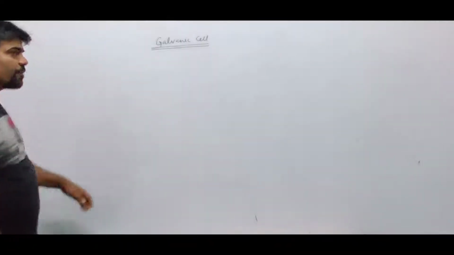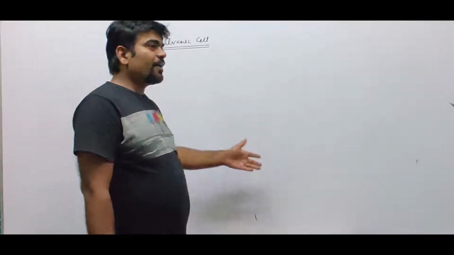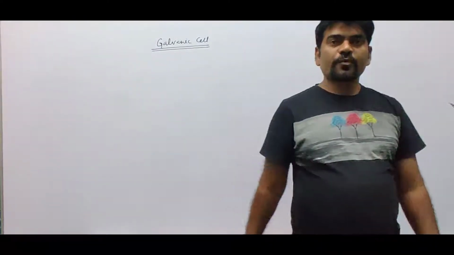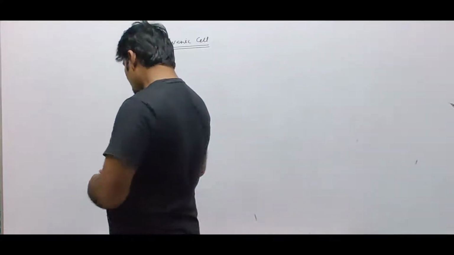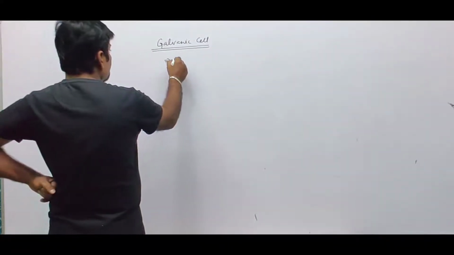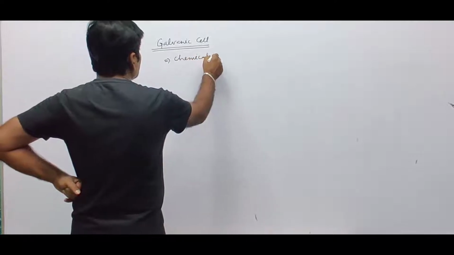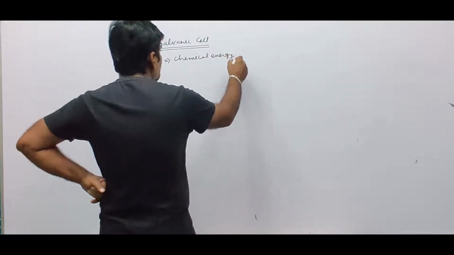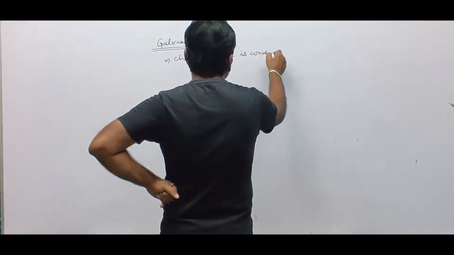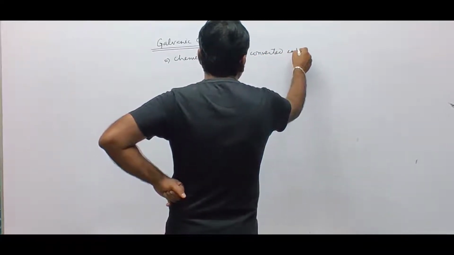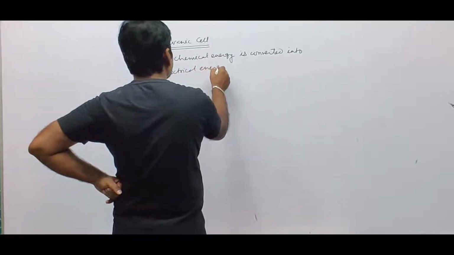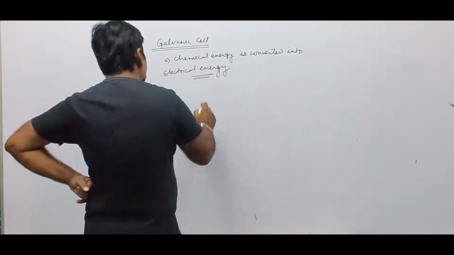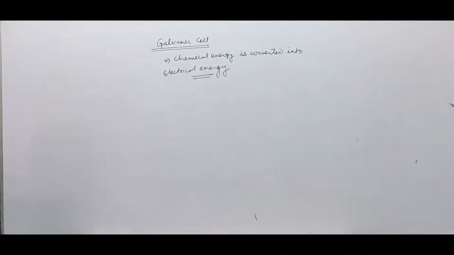In a galvanic cell, electricity is being produced without any mechanical device. It is produced just because of reactions. So chemical energy is converted into electrical energy. That is the cell which is called a galvanic cell.